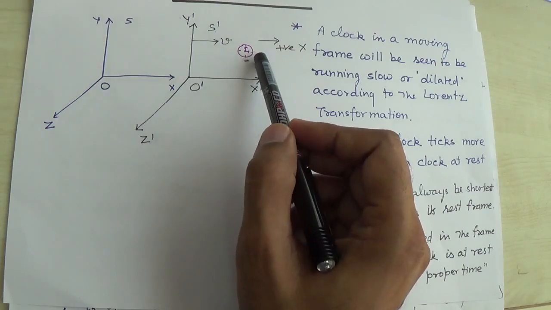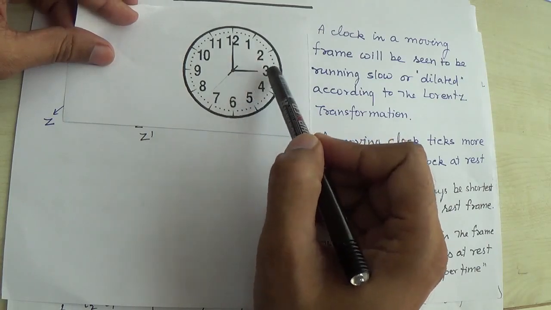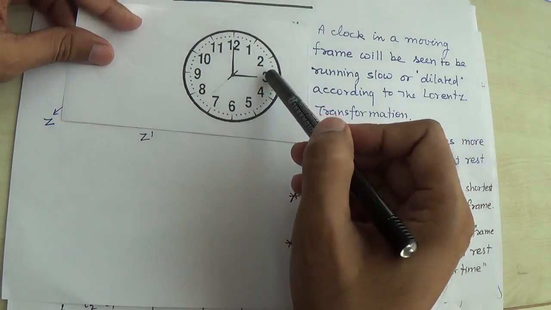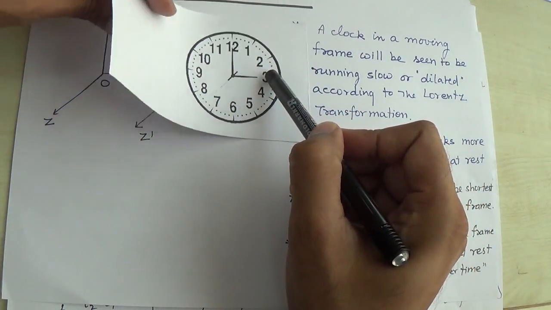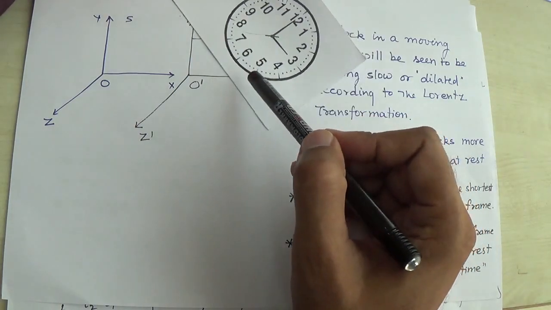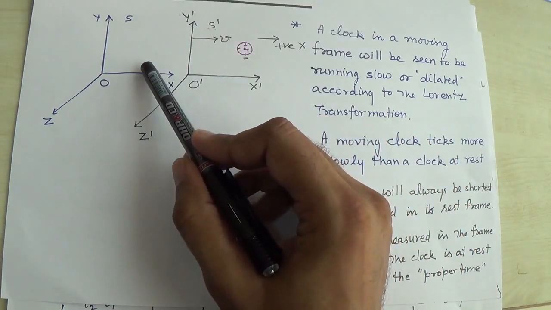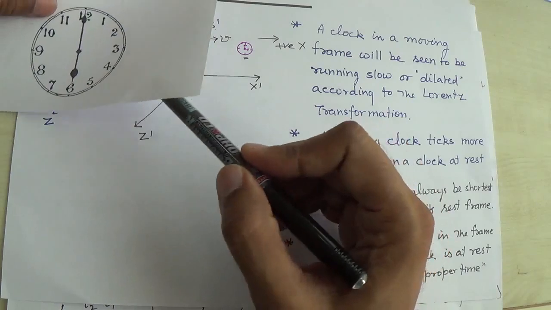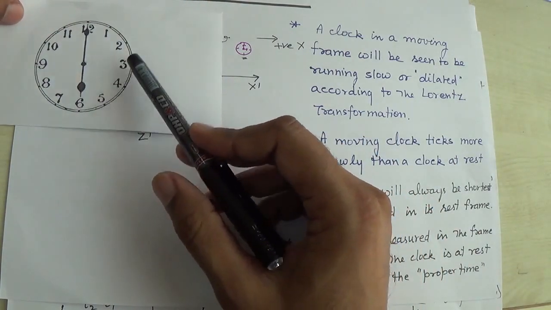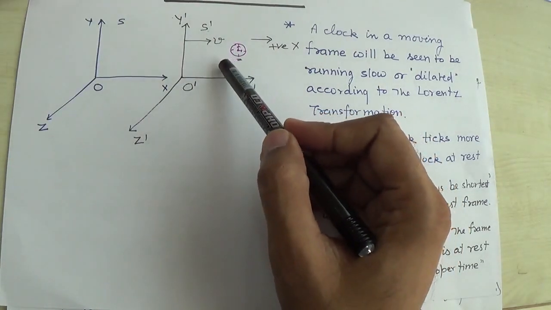I suppose I am considering here that this clock is right now at 3 o'clock in the moving frame, that is S prime, right? How much time does it appear to the observer O? You can say 6 hours. So the time difference between these two observations is 3 hours.